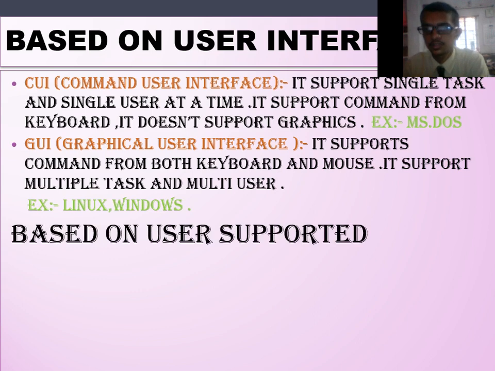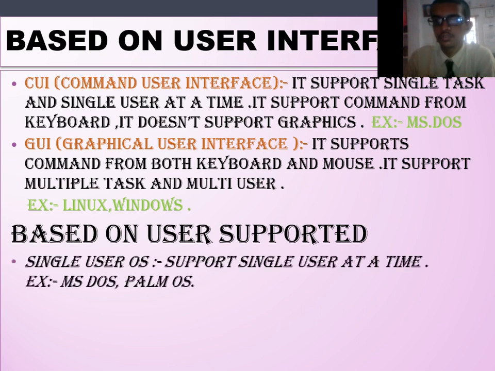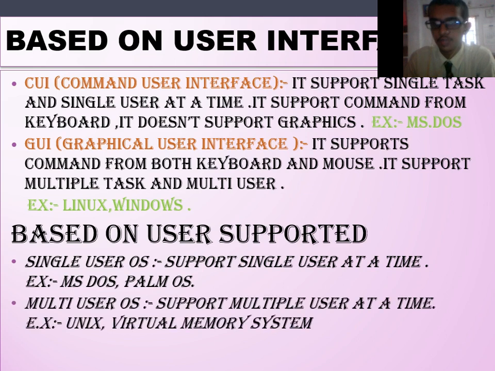GUI is basically used in computers now. CUI was used in previous versions or very old computers. Now we will see OS based on users supported. First, single user OS, which supports a single user at a time. Examples are MS-DOS and Palm OS, that is for mobile phones. Second, multi-user OS. It supports multiple users at a time. Examples are Unix and virtual memory system, that is VMS.